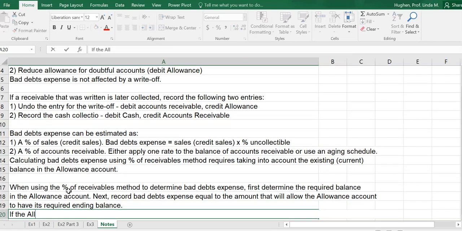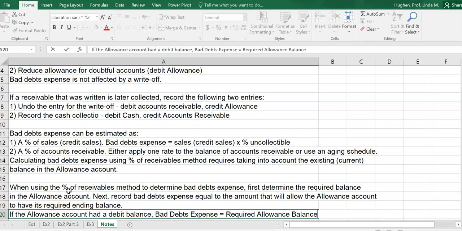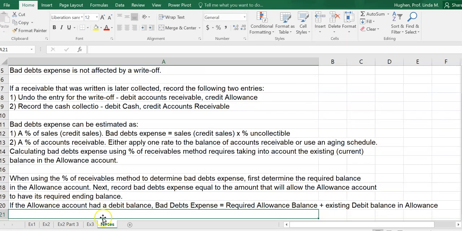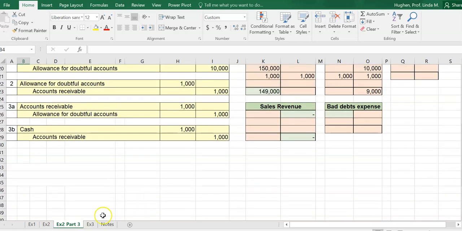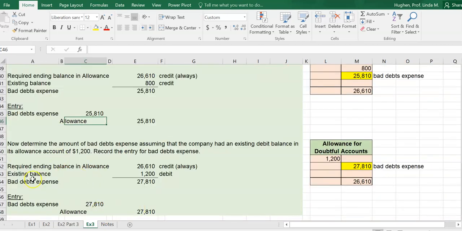So if the allowance account had a debit balance before we booked our entry, then bad debts expense is going to be equal to the required allowance balance plus the existing debit balance. That's what we saw here in part three, this third scenario.